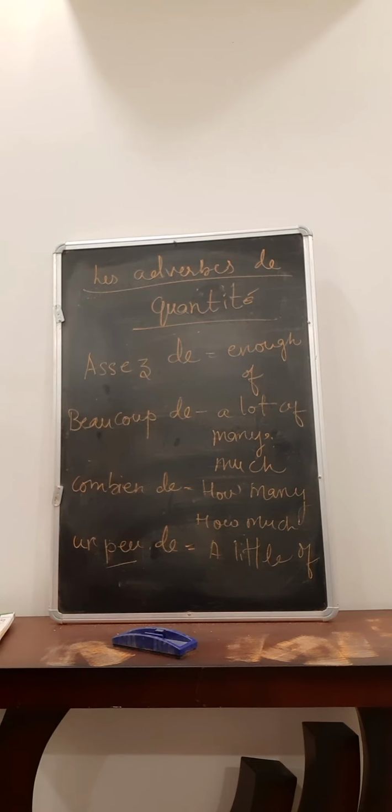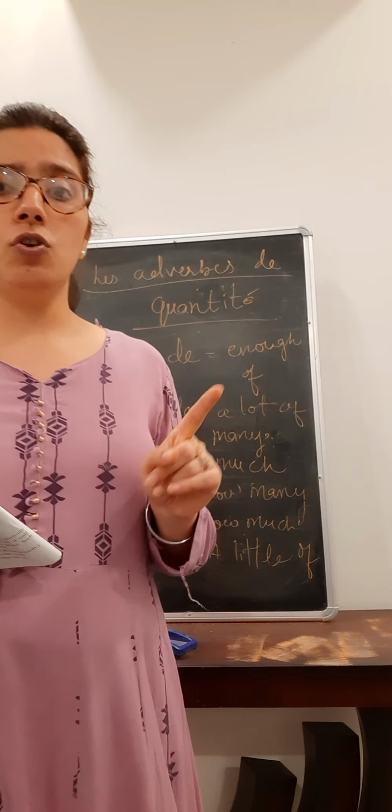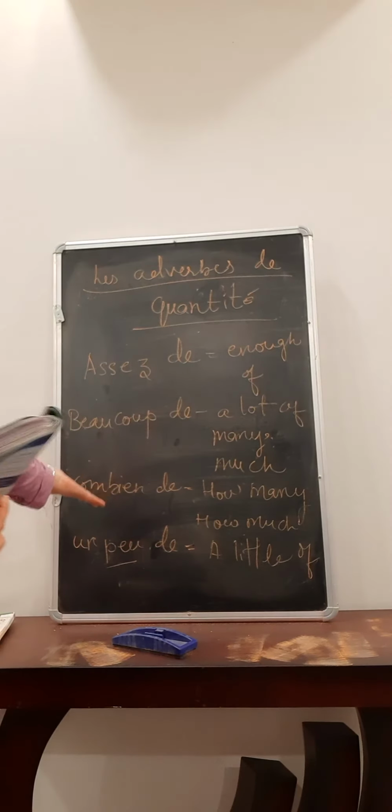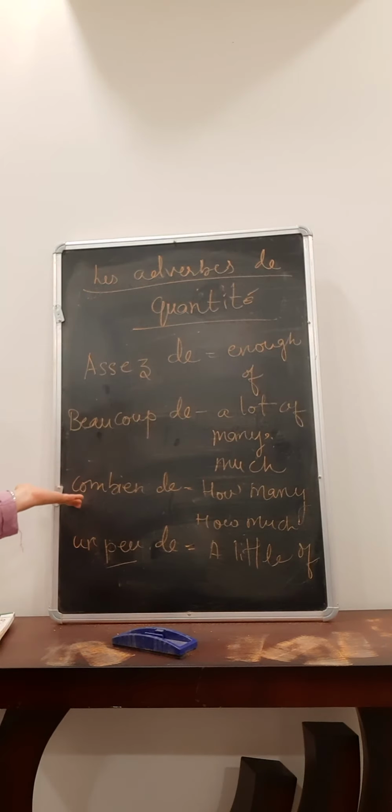Then combien de. So what is the rule of combien de? Combien de can be used with question mark only. If you have a question, only there you can use combien de. How much or how many books you have, how many dresses you are buying, like this. So you need to use combien de with question mark only. Then you have un peu de, a little of, right? Or few, you can say.